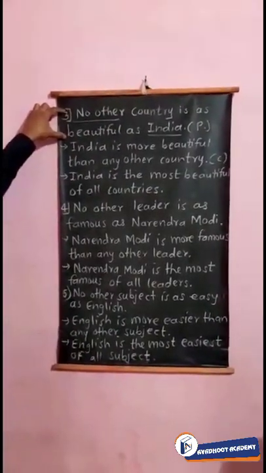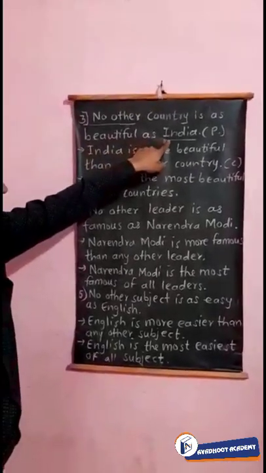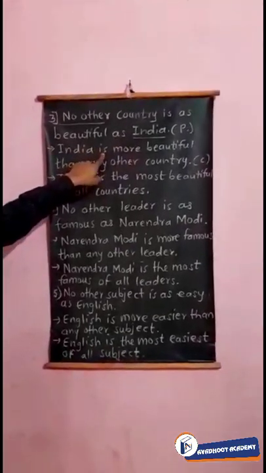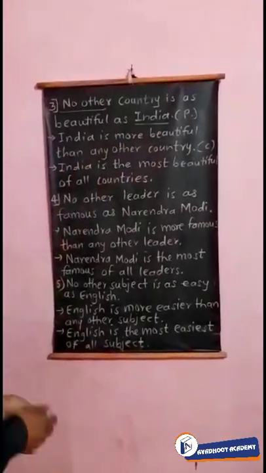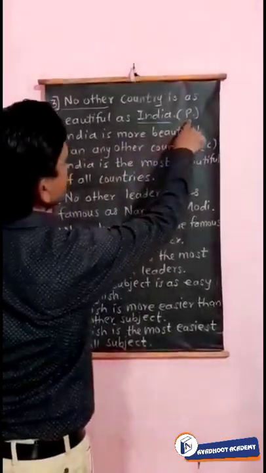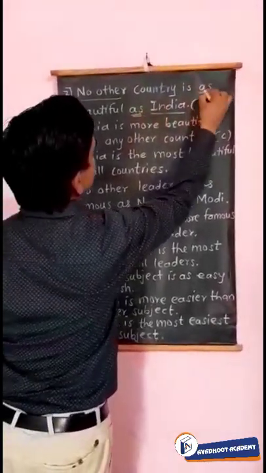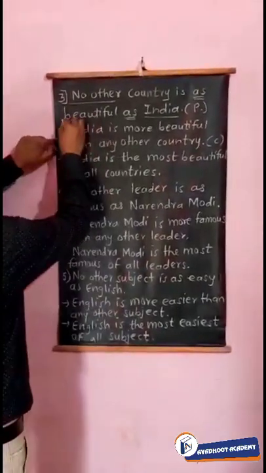But if we want to change this sentence into comparative, that time the last word we have to take first. India is more beautiful than any other country. So P means what? Positive degree. This is positive, because in the positive, as is there. Between 2 as the main adjective will be there.